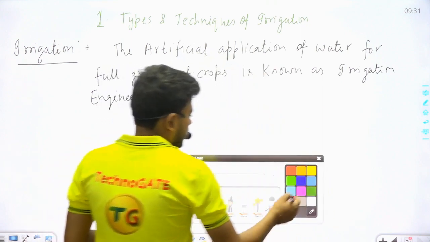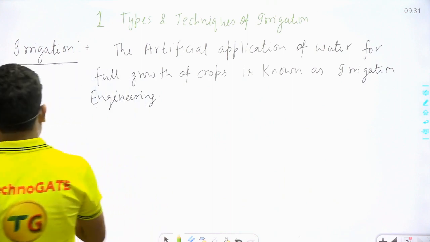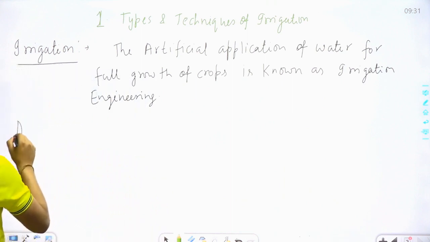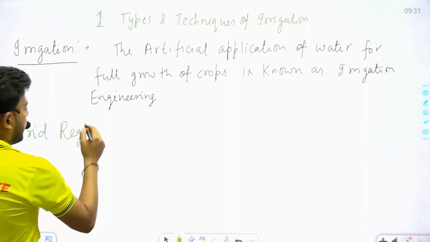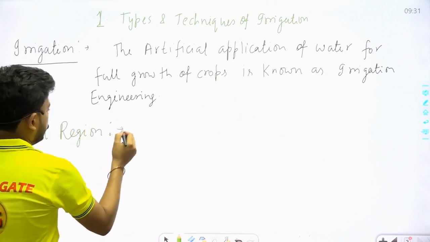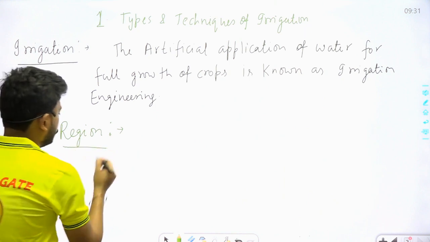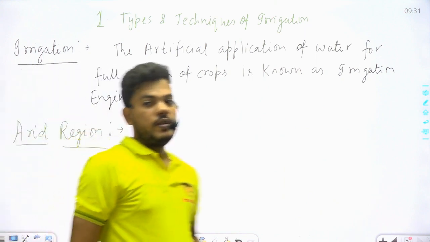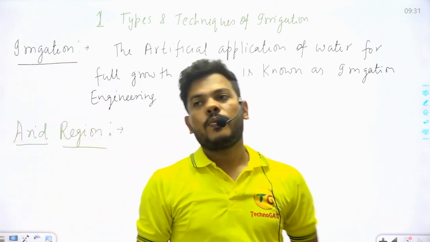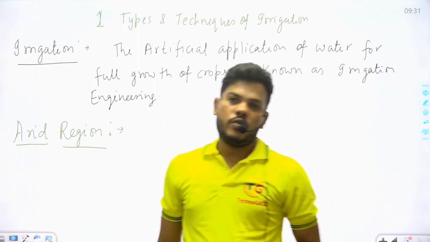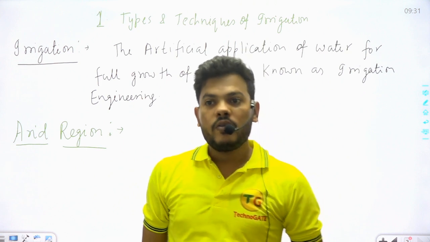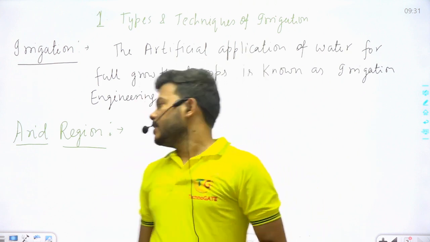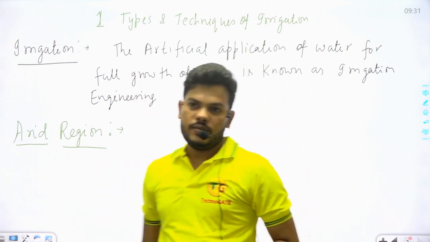As the name suggests, arid region is that area, that region in which for inferior crops as well as superior crops there is requirement of irrigation.